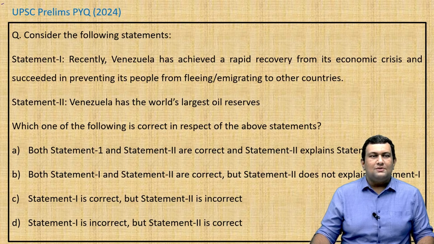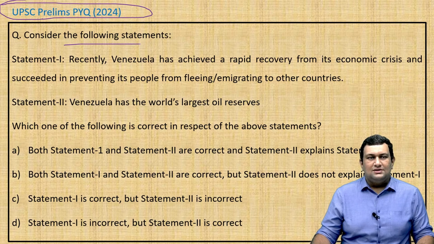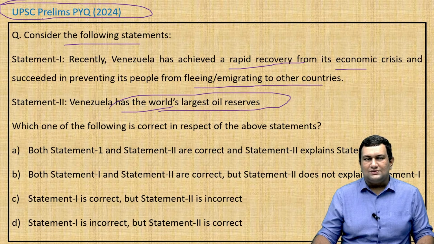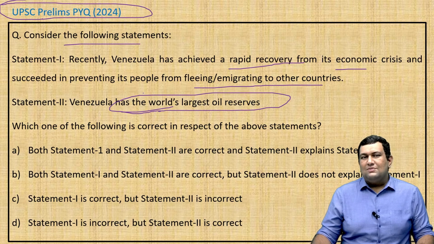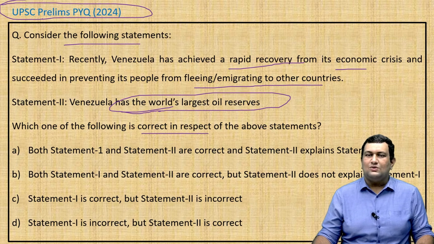This is a UPSC prelims previous year question asked in 2024. Statement 1: Recently, Venezuela has achieved a rapid recovery from its economic crisis and succeeded in preventing its people from fleeing or emigrating to other countries. Statement 2: Venezuela has the world's largest oil reserves. This is an example of the assertion-reasoning type question in UPSC prelims. We have to find which of the following is correct in respect of the above statements.